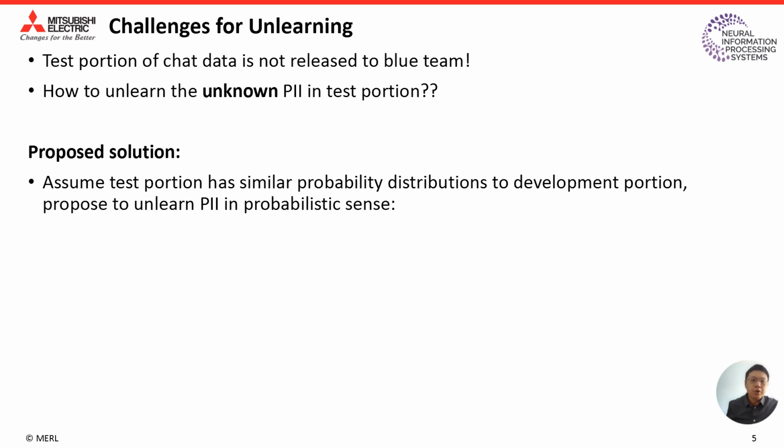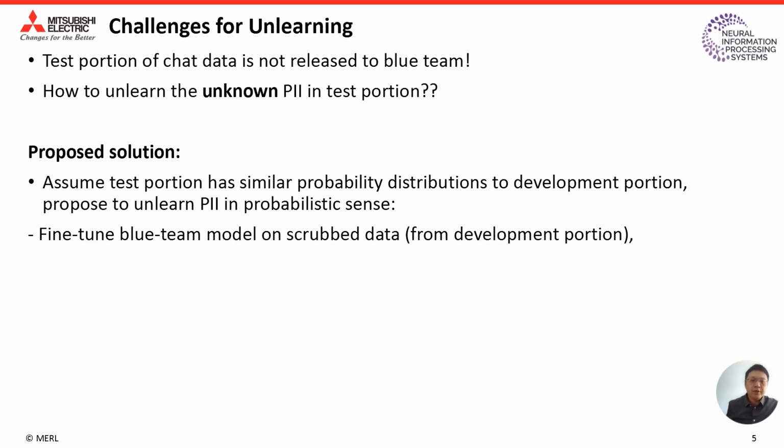Here is our proposed solution. Assume the test portion has similar probability distributions to the development portion. We propose to unlearn the PII in a probabilistic sense. That is, we further fine-tune the blue team model on the scrubbed data from the development portion.